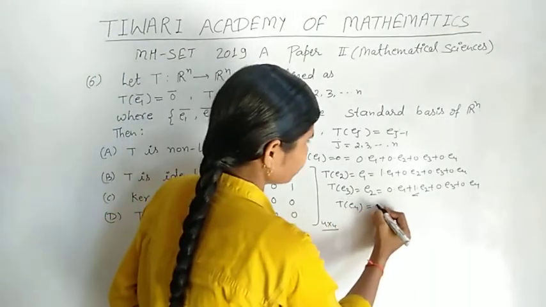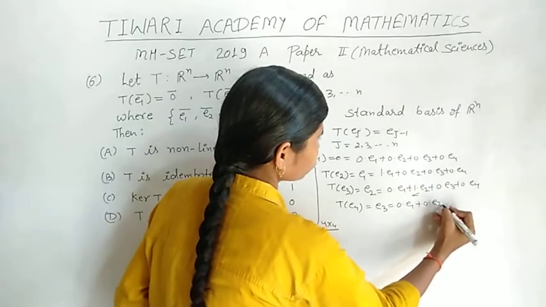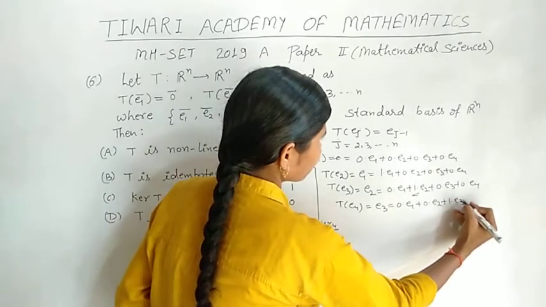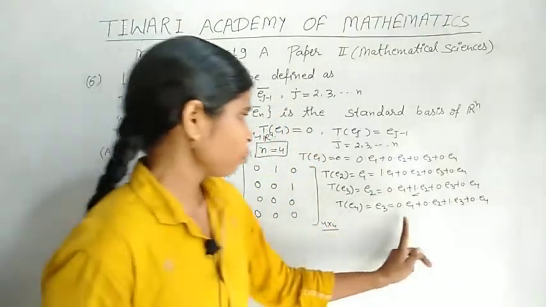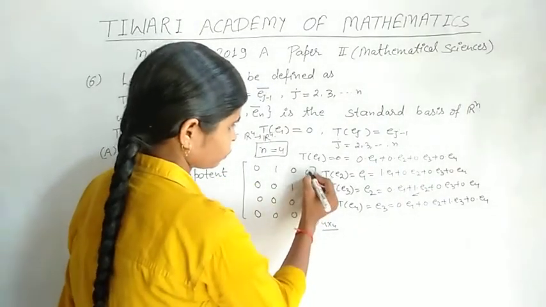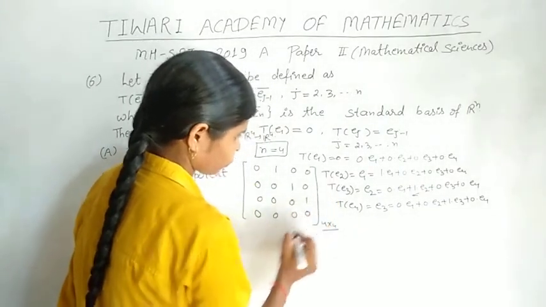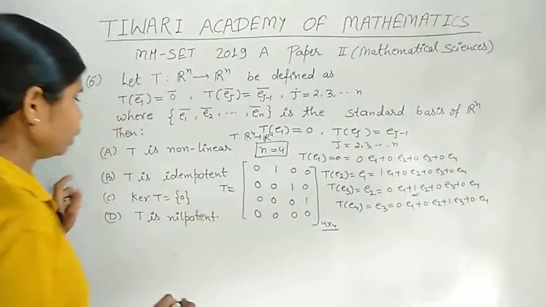TE4 is equal to E3, which is 0 into E1 plus 0 into E2 plus 1 into E3 plus 0 into E4. So in the fourth column we write 0, 0, 1, 0. This is our matrix T.